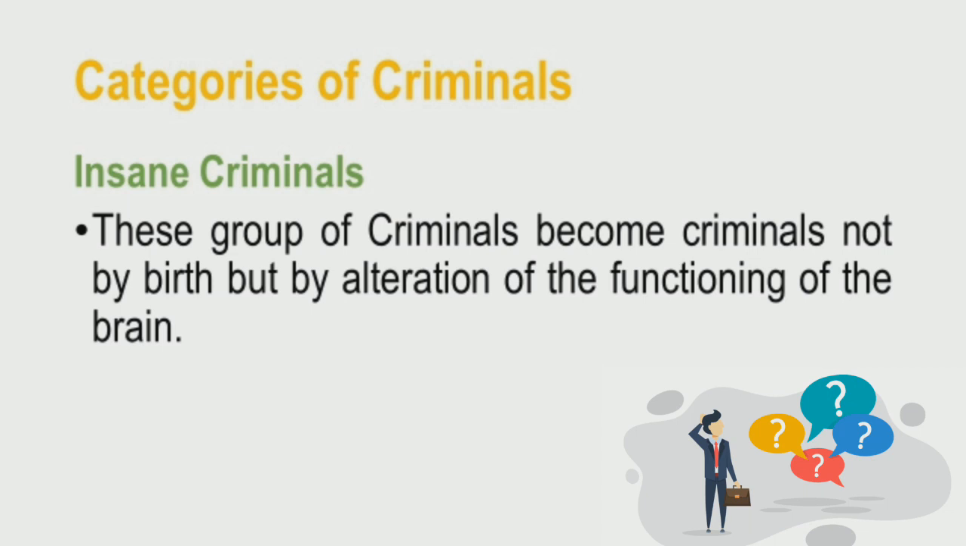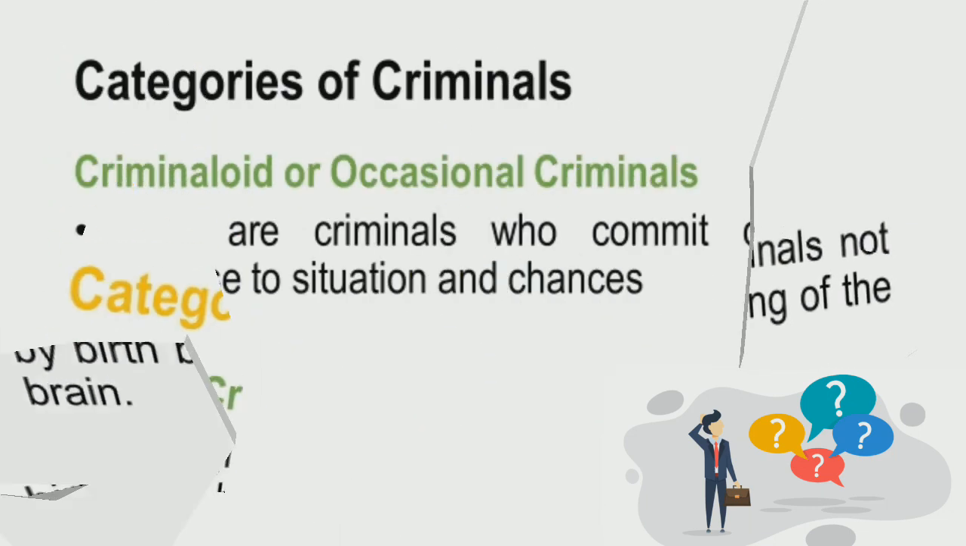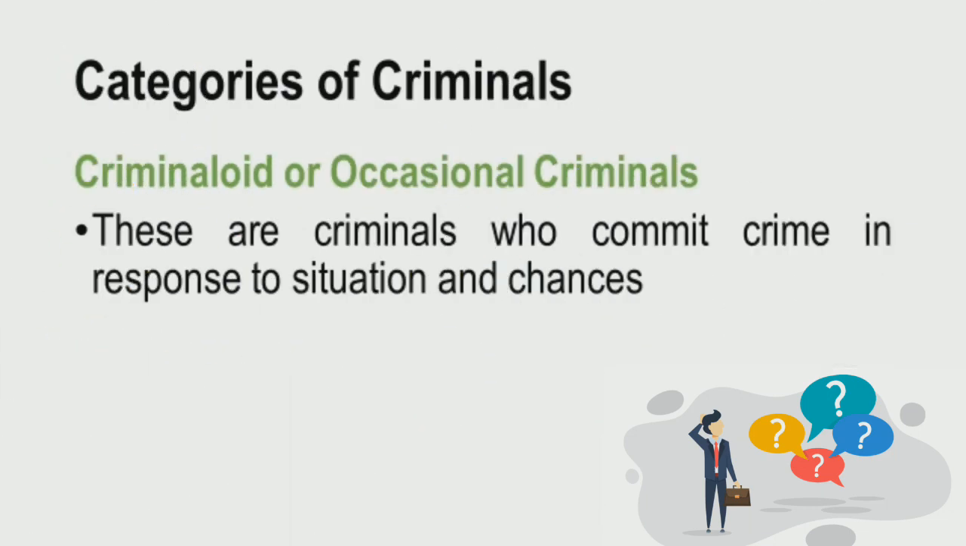Let's jump into the third category of criminals, which are the criminaloid na tinatawag, or occasional criminals, or sometimes they call it habitual criminals. Okay, so who are these criminals? These criminals are those who commit crimes in response to situation and chances. So basically, this group of criminals only commit crimes when they are in a situation that they don't have any choice but rather to commit a crime, and there is an opportunity being provided to them.